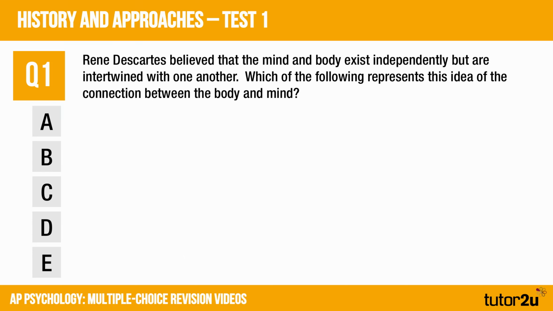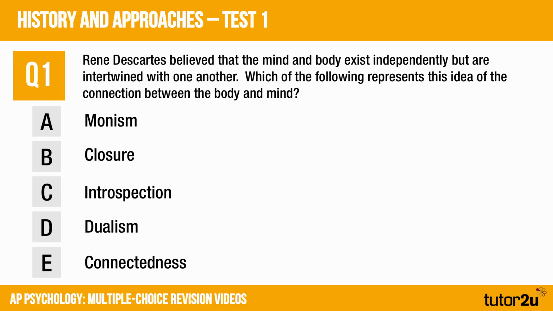Okay, here's question 1. René Descartes believed that the mind and body exist independently but are intertwined with one another. Which of the following represents this idea of the connection between the body and mind? A, B, C, D or E? There are your choices. Pause the video and make your selection.